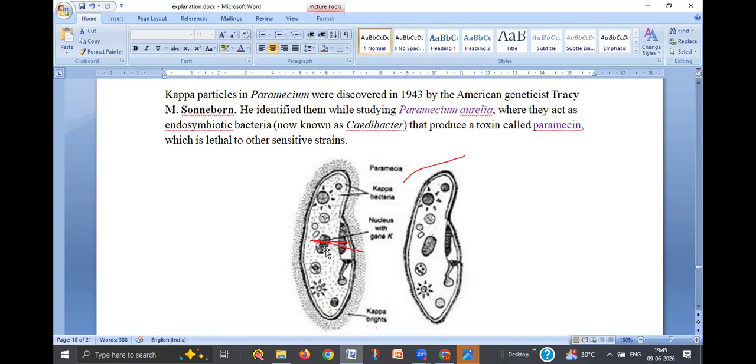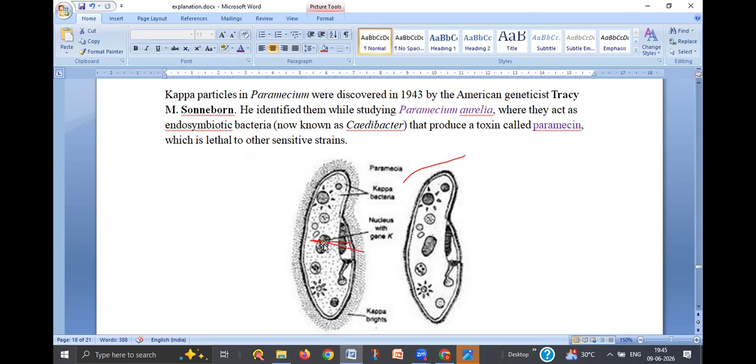These kappa particles were discovered by Sonneborn in Paramecium aurelia, and later they were found to be endosymbiotic bacteria, and they release a toxin that is called paramecin. The toxin produced from the paramecium is called paramecin. How is this paramecin produced? From the kappa particles.